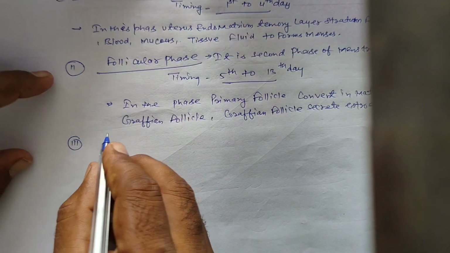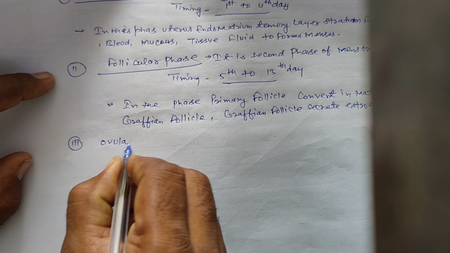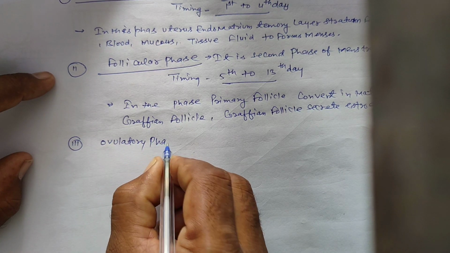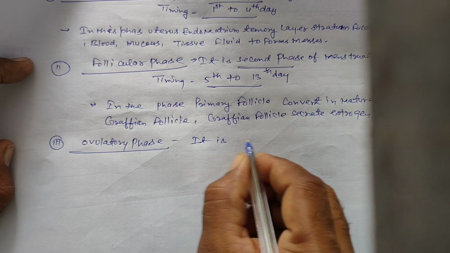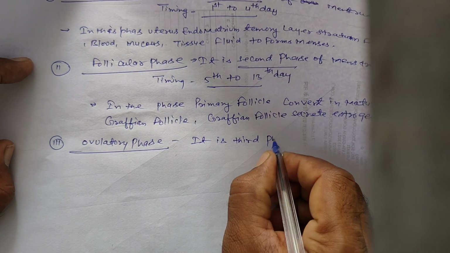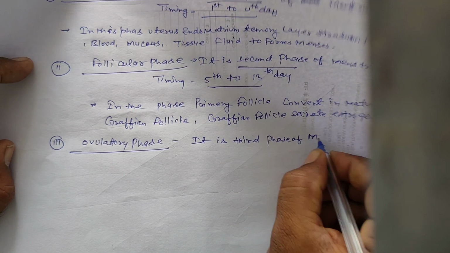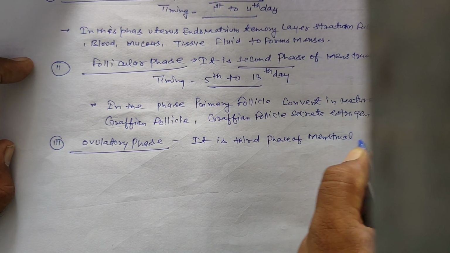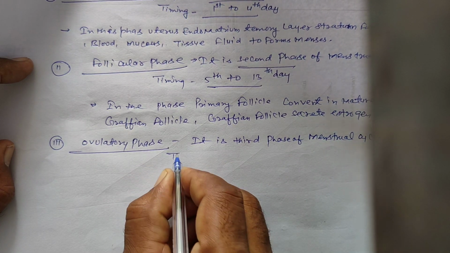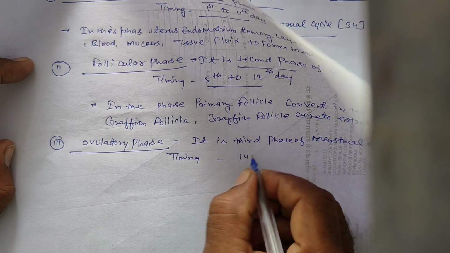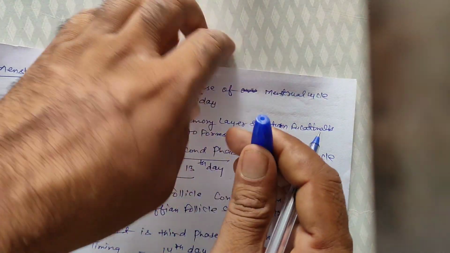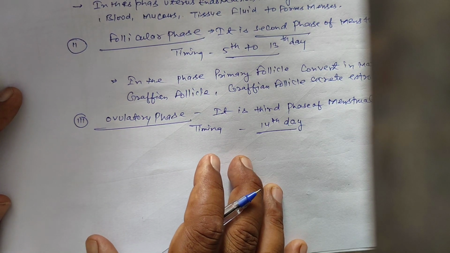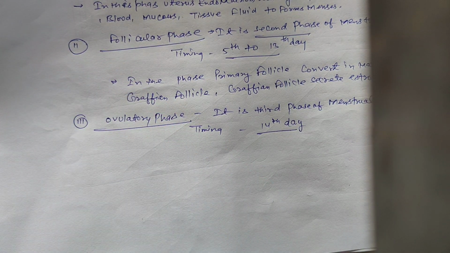Third is the ovulatory phase, the third phase of the menstrual cycle. Timing is the 14th day. In this phase, LH hormone is secreted in maximum amount, so it is called the LH surge.